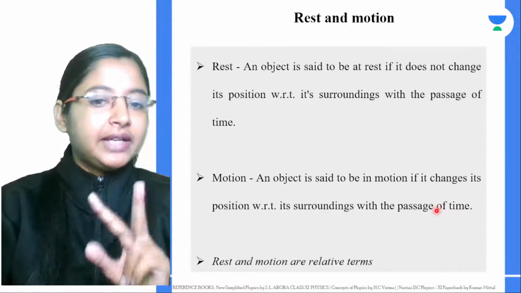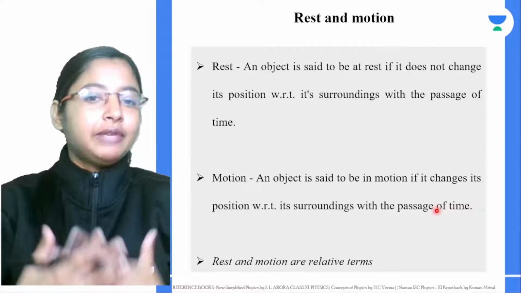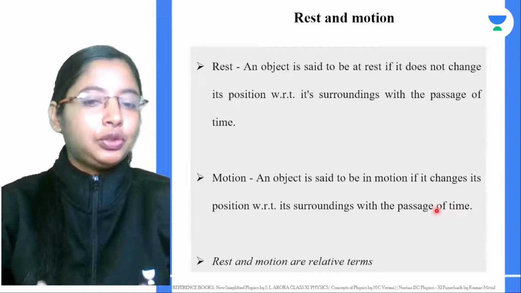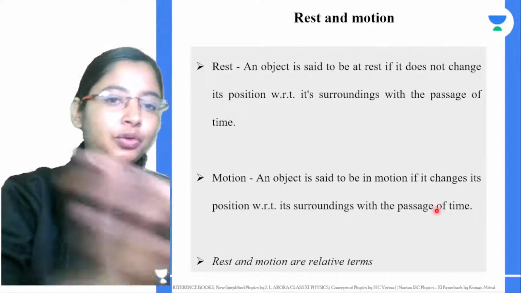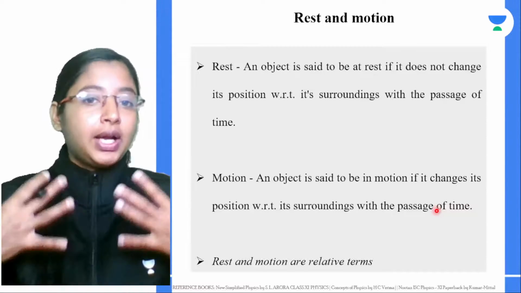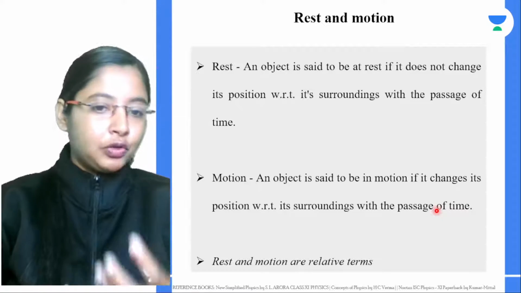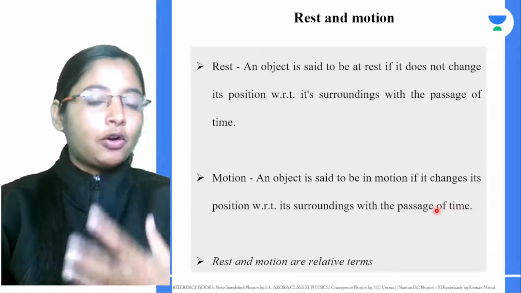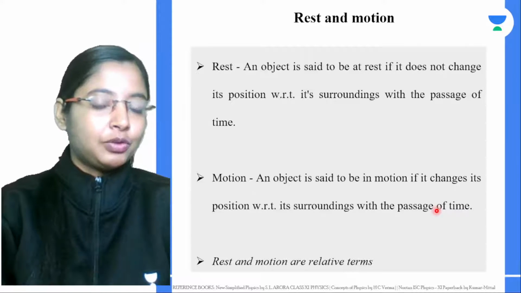So you study rest and motion depending on two different frames of reference. When you are standing on the platform, you are at rest because you are on the ground, and you see the train moving. But imagine if you are sitting inside the train, how would you feel? You are at rest, but everything around you is moving. So we are always studying relative rest and relative motion, relative to one object or another.